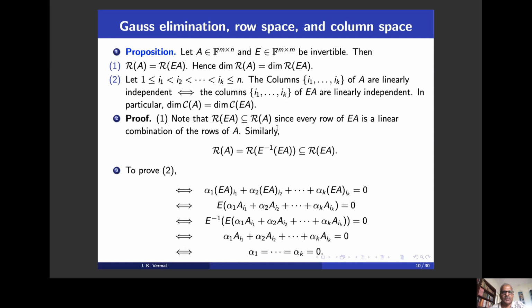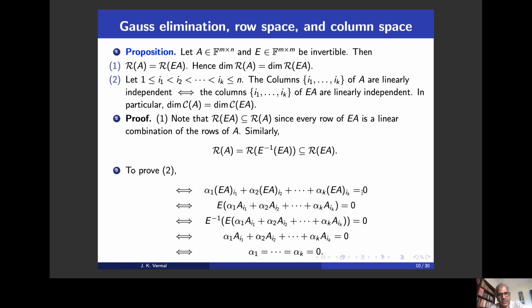Now let's prove that if the i1, i2, ik columns of A are linearly independent, then the same columns of EA are also linearly independent, and vice versa. Look at the i1 column of EA, the i2 column of EA, and the ik column of EA, and suppose a linear combination of them is equal to 0.